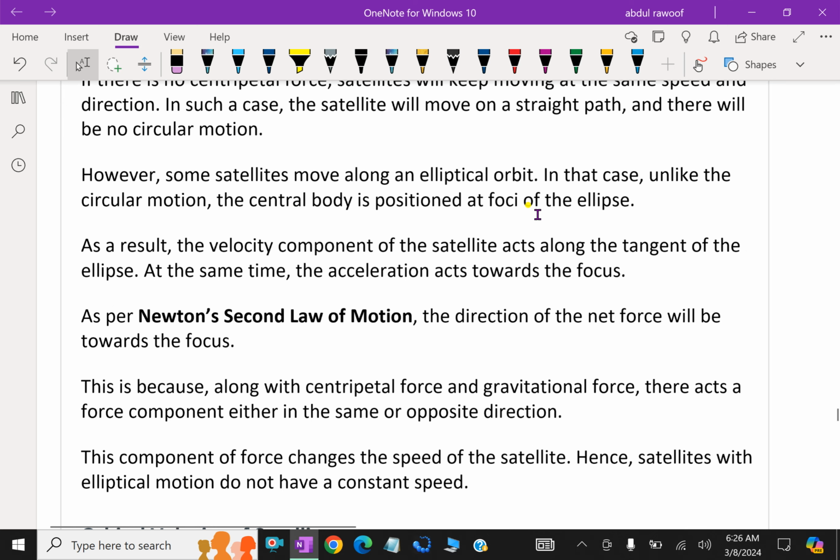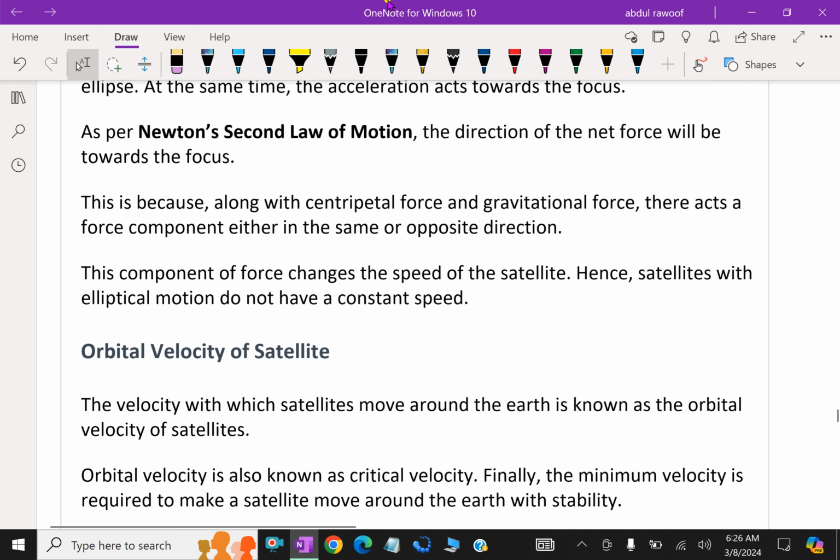In that case, unlike the circular motion, the central body is positioned at a focus of the ellipse. As a result, the velocity component of the satellite acts along the tangent of the ellipse. At the same time, the acceleration acts towards the focus. As per Newton's second law of motion, the direction of the net force will be towards the focus.